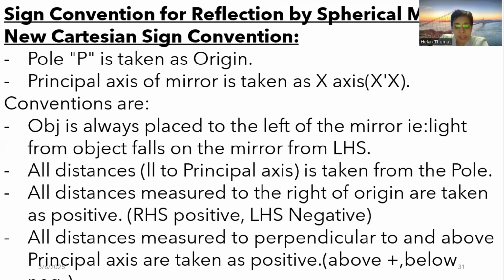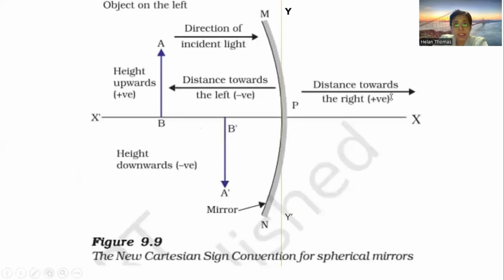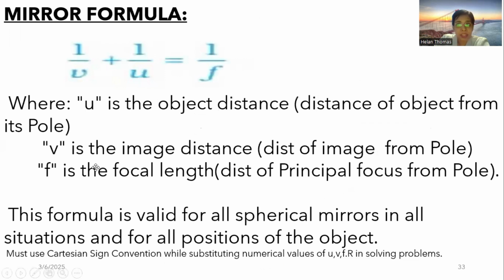That is the same thing that I said before: all towards the RHS will be positive. The measurements that are taken upwards will also be positive. The measurements that are taken downwards will be negative, and towards the left hand side will also be negative. Okay, so apply this in all the problems.